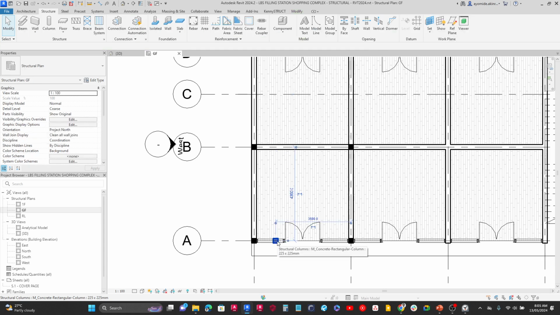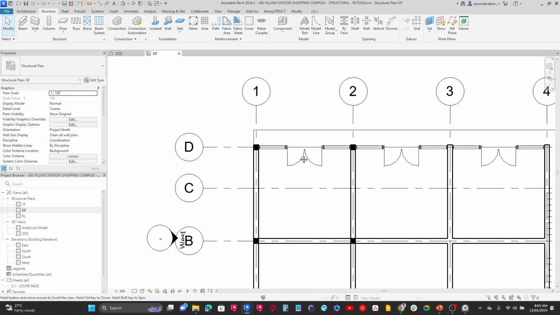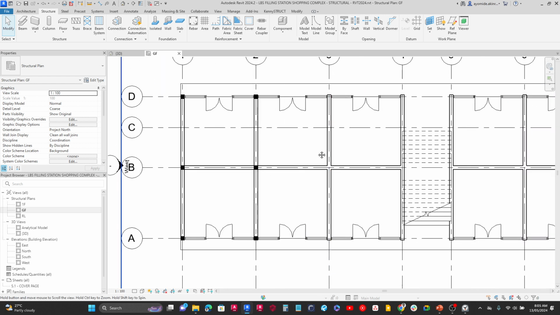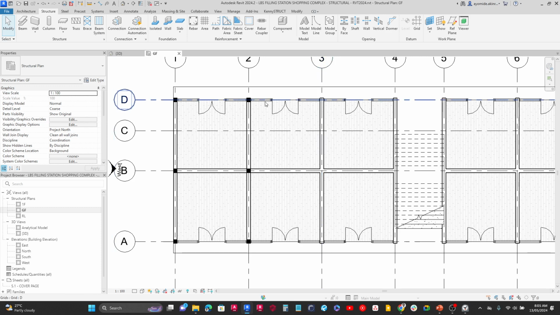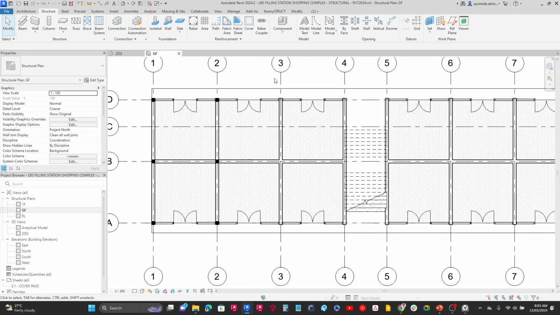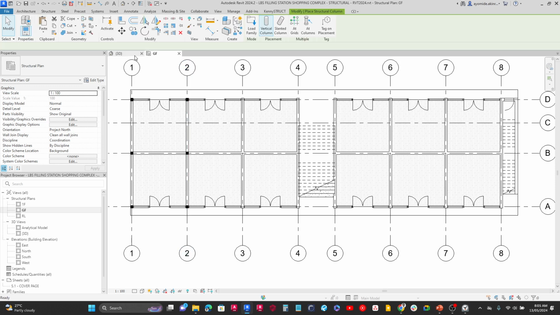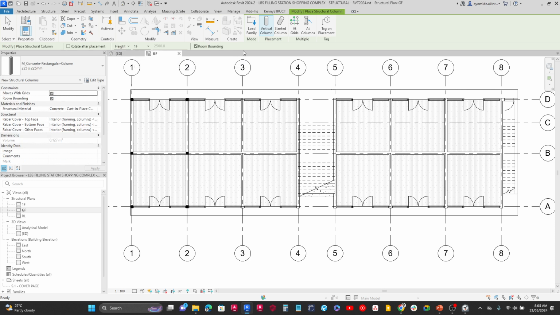Let's go ahead and delete these columns by clicking on them and pressing the delete key. So I've placed 6 columns. Let's assume I want to place those other columns as well on the other area. What I can do, for instance, is that I can use another tool for placing columns, which is called placing columns at grids. To do that, I come back here and click on columns. What I'm going to do now is select the column I want, but this time around I'm going to click on add grids.